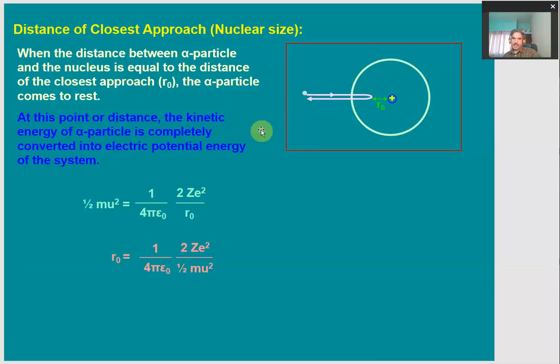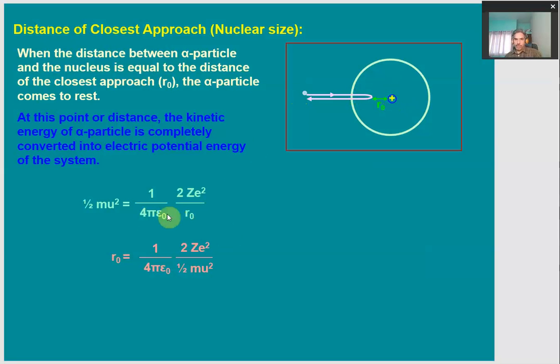That means the kinetic energy of the approaching alpha particle is equal to the electrostatic potential energy of the system, which is 1 by 4 pi epsilon naught into twice Z e square upon R naught, where R naught is the closest distance between the alpha particle, which is positively charged and carries the charge 2e, twice the charge on an electron, and the positively charged nucleus, which has Z positive charges, Z into e. e is the charge on one electron and Z is the number of electrons present in the atom.